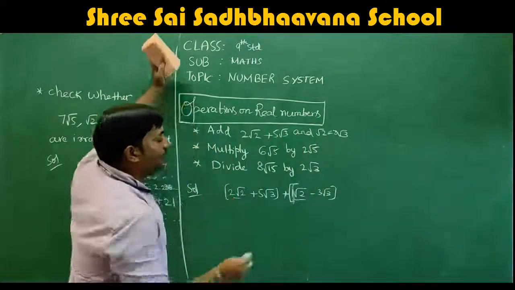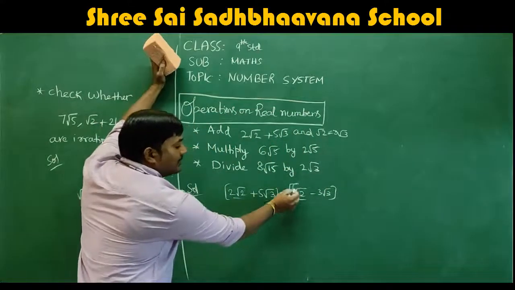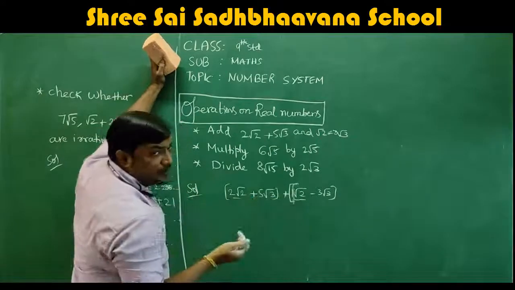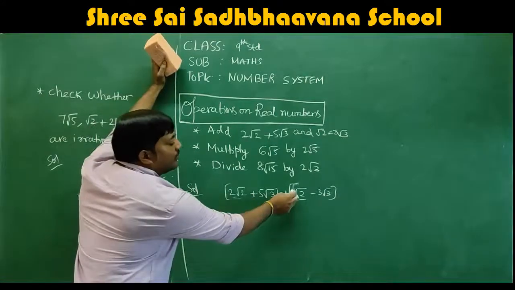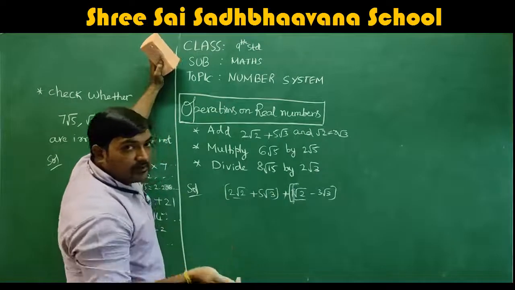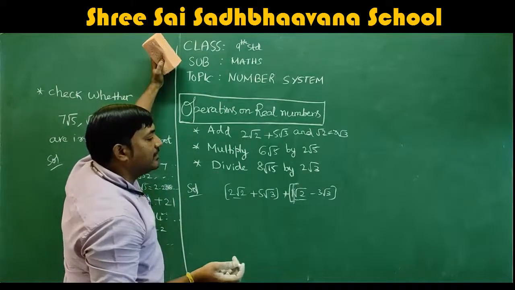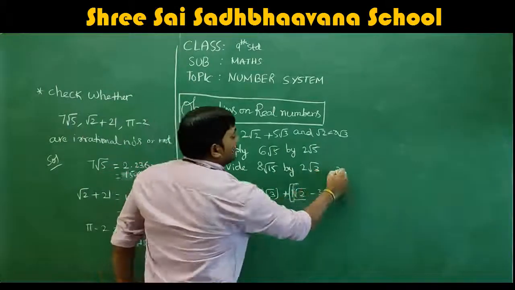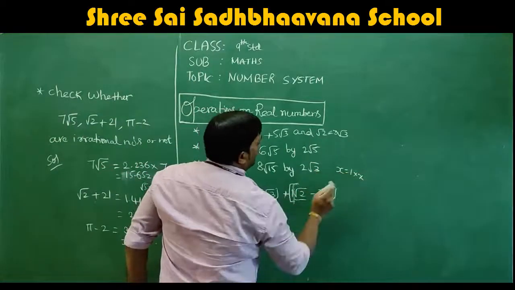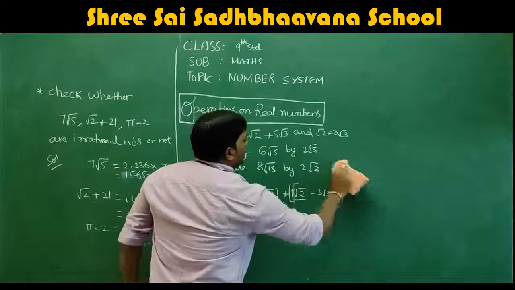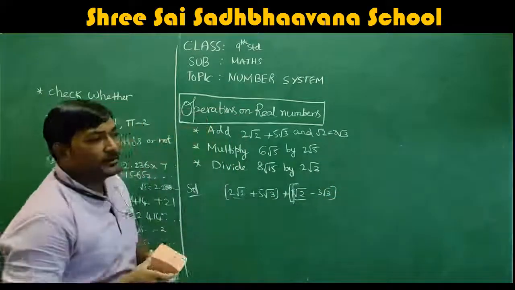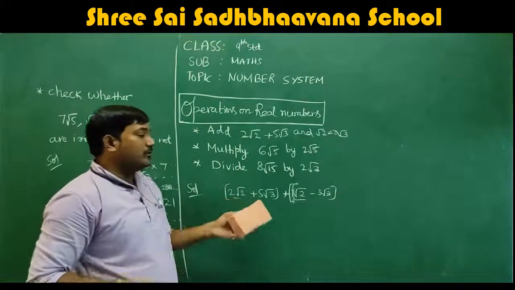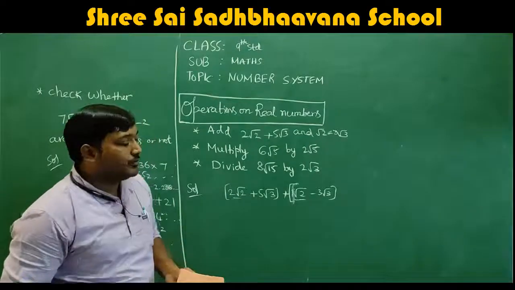So here also, if I am writing 1 here, of course we cannot write 1 root on the... we don't have any 1 root. Okay, 1 root 2. Correct? Simply, for example, you can write 2 as 1 into 2, right? Similarly, x can be written as 1 into x also. So there is no mistake in that, because any number multiplied with 1 is the same number. So that's the reason root 2 can be written as 1 into root 2.